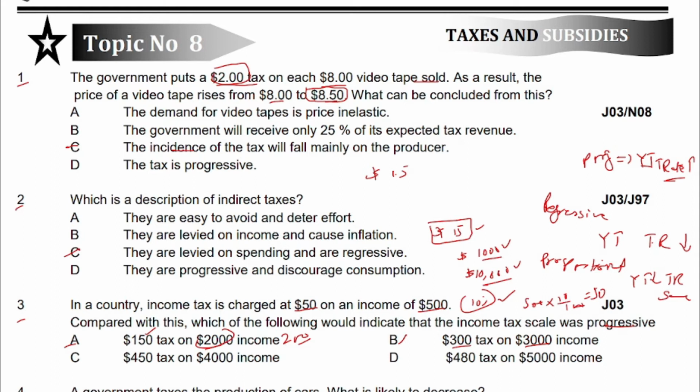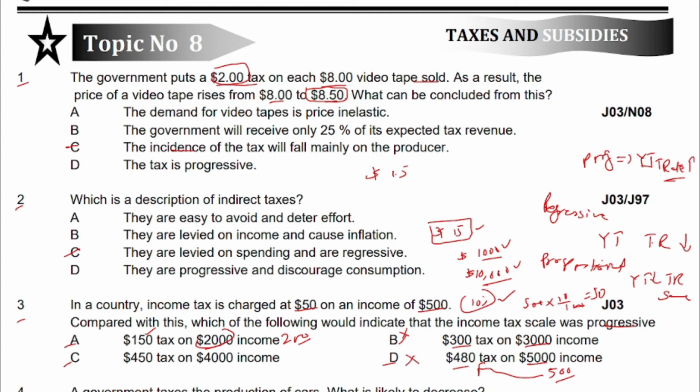So this is not the correct answer. And now moving to option D, 5000 income, 480 is paid in taxes. So 10% of 5000 is basically 500, but the amount paid in tax is less than 10%. So this is again not progressive tax.